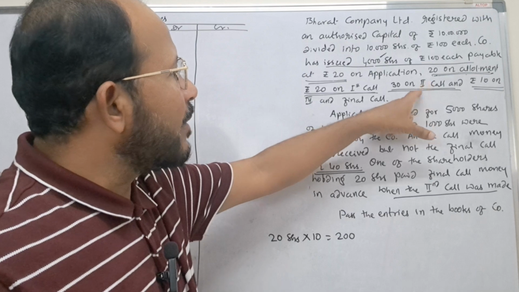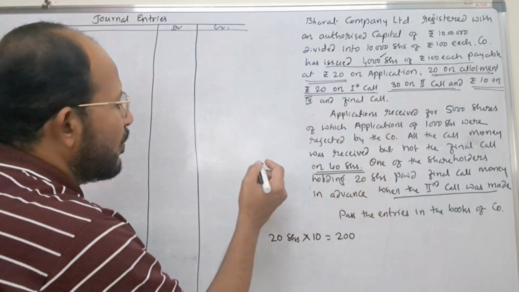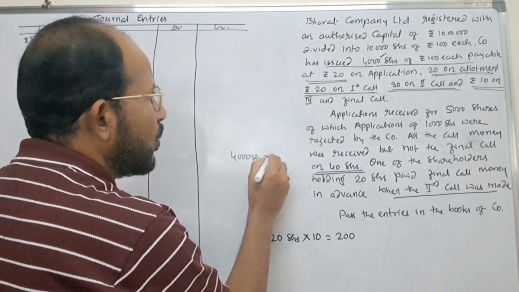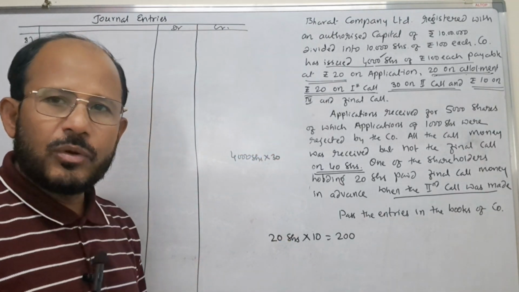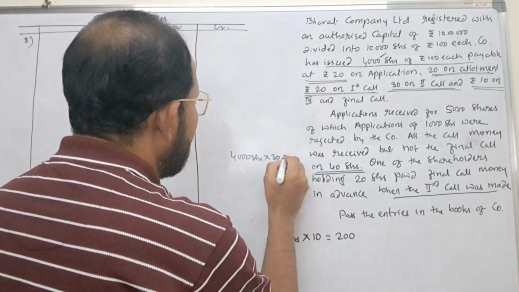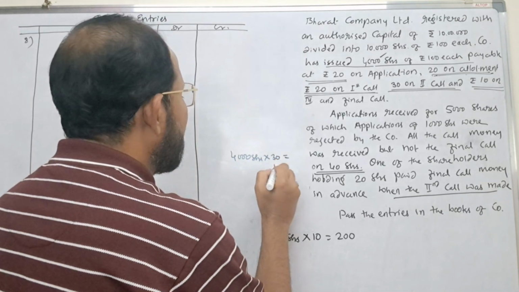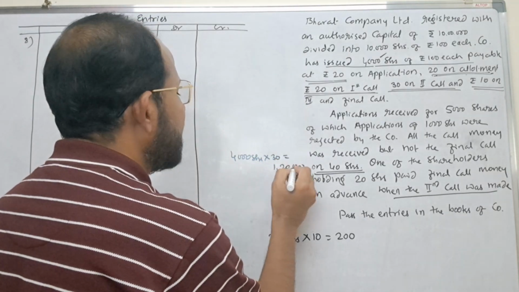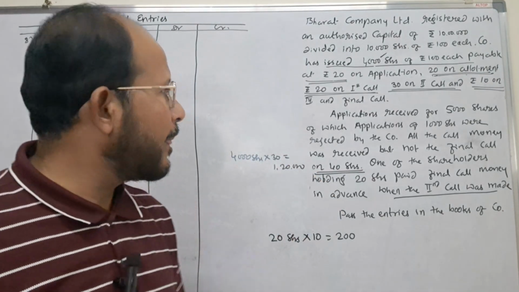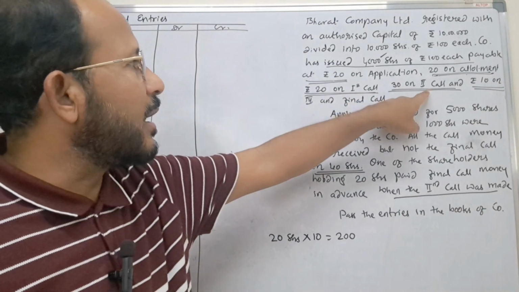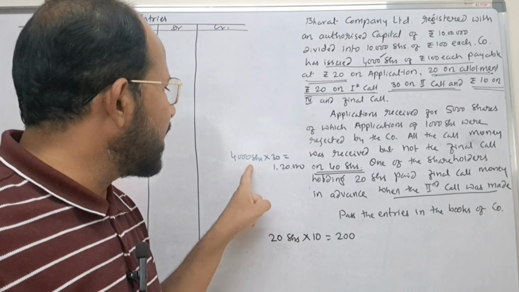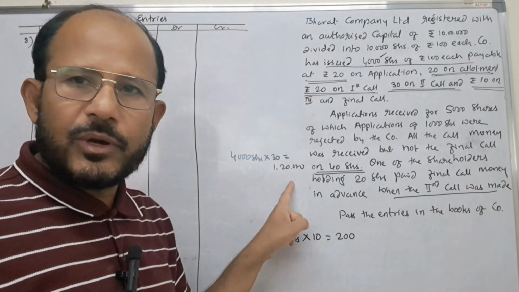Here second call money comes to how much? Just calculate. 4,000 shares are there, right? 4,000 shares into rupees 30. This includes even these 20 shares. Keep that in mind. It comes to rupees 1,20,000. Just check it. 1,20,000 is the second call money, rupees 30 per share on 4,000 shares.